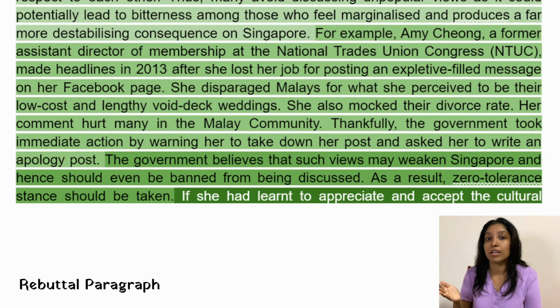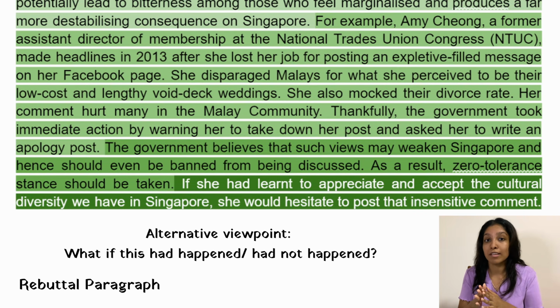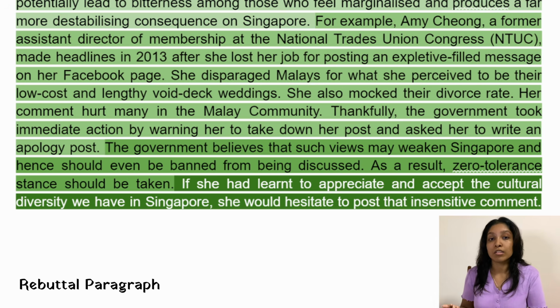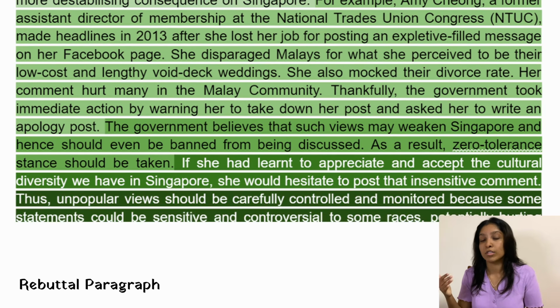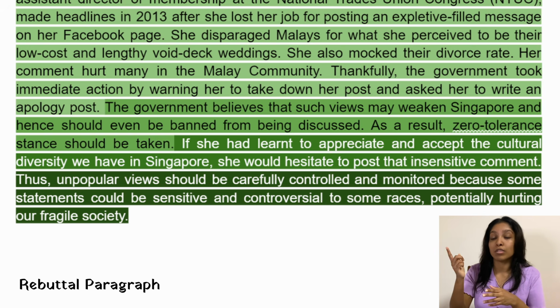But if you have time, you can also add on an alternative thesis. Usually an alternative thesis is about what if another thing had happened. In this case, let's say if this lady had been more appreciative and accepting of other people's culture and the diversity in Singapore, maybe this incident would not have happened at all. From that, I can end it off with a link that we should carefully monitor ourselves on what we say, and also try not to potentially break that fragile society that we have. So I'm linking back to the point that I'm trying to bring.